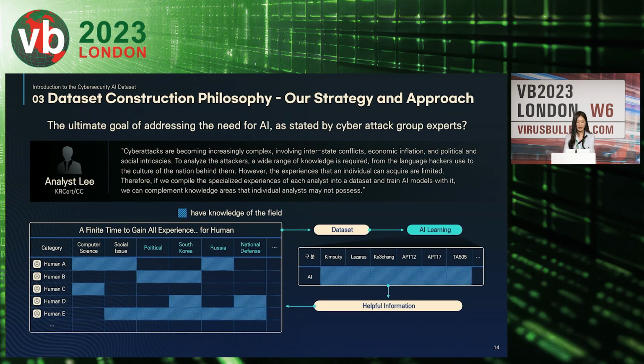To build our malware and threat profiling data set, we started by talking to KISA researchers. Here is what they told us. Lately, there have been various cyber attacks, but not everyone has the same experience or knowledge. So it can lead to inconsistent or incomplete analysis. To solve this problem, we thought about using important background information as data to teach AI models for initial analysis. This way, we can make sure our analysis is consistent and doesn't miss important things. With this idea in mind, we upgraded the existing data set.